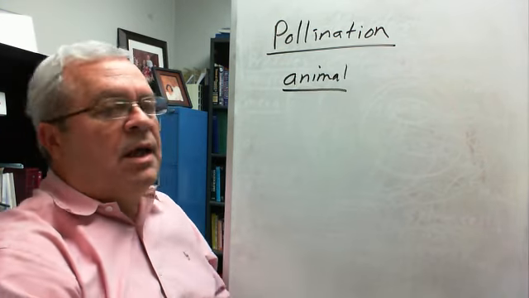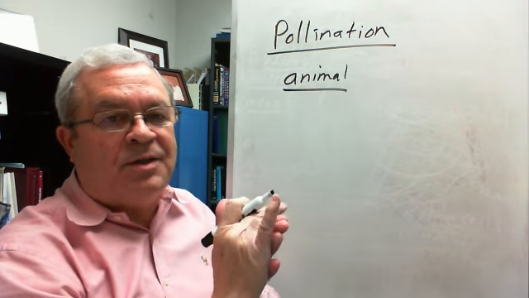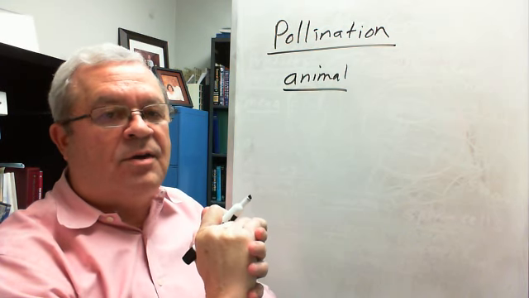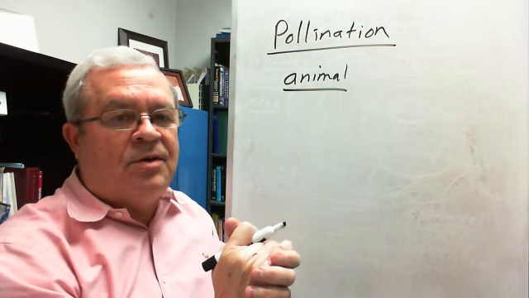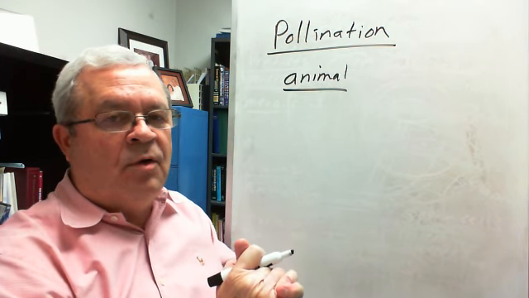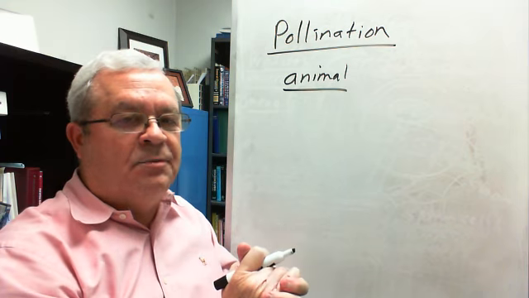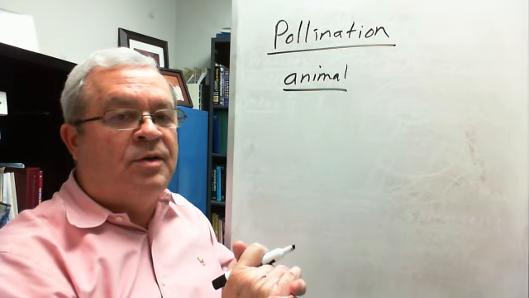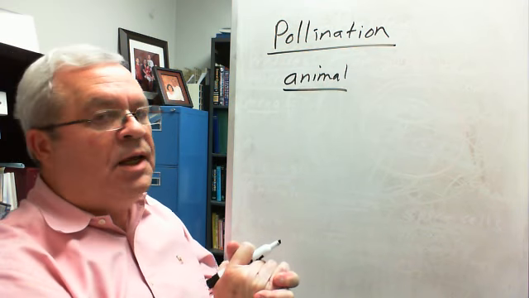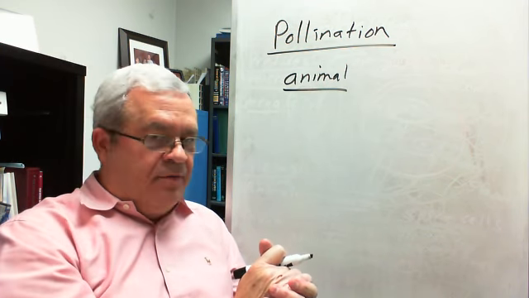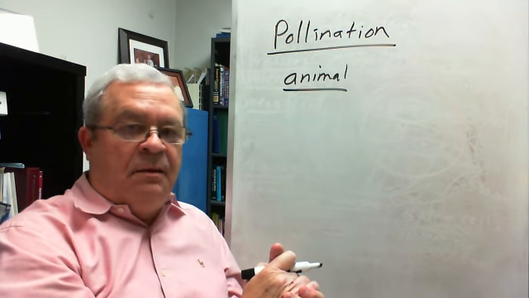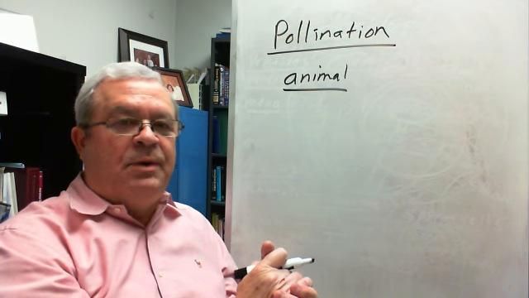Animal pollination. We're talking about bugs, bees, but also birds of various kinds, and also bats, which transfer pollen from an anther to a stigma. So various members of the animal kingdom, some insects, some birds, some even mammals, transfer pollen from anther to stigma. But you know what? If that's all there was to pollination, no one would be sneezing from pollen. But a lot of people are.